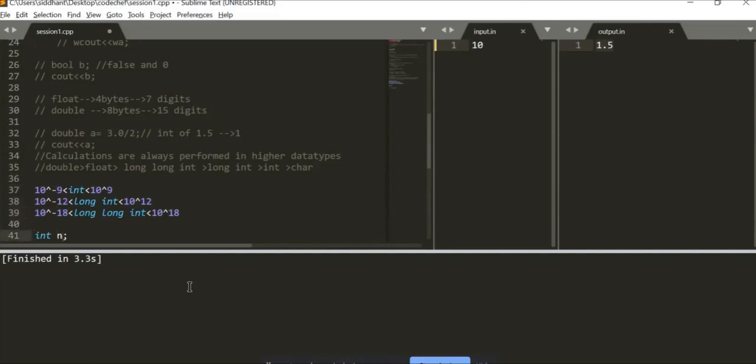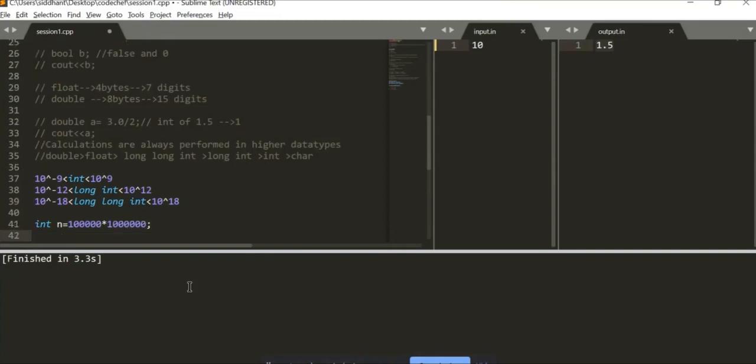Okay, so let's use the same old example, like 10 with 1, 2, 3, 4, 5 zeros multiplied by 1, 2, 3, 4, 5, 6 zeros. And we'll comment this out, and I will cout this.